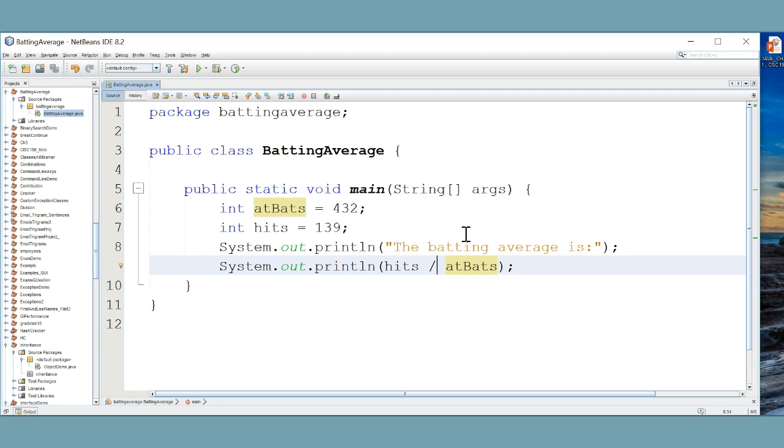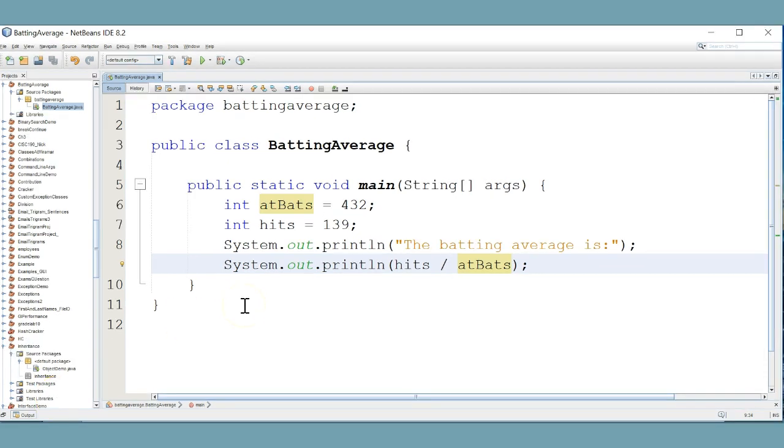And 432 goes into 139 0 times. So even though the decimal answer is 0.3 something, 0.322 or something, the remainder is truncated because we're using integer division.